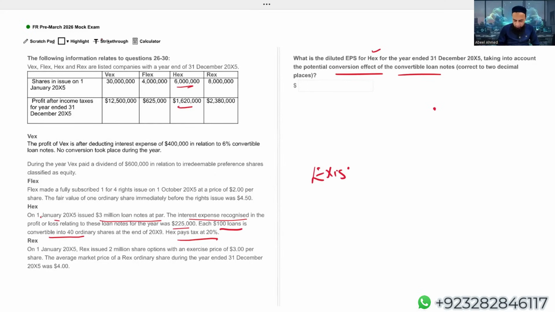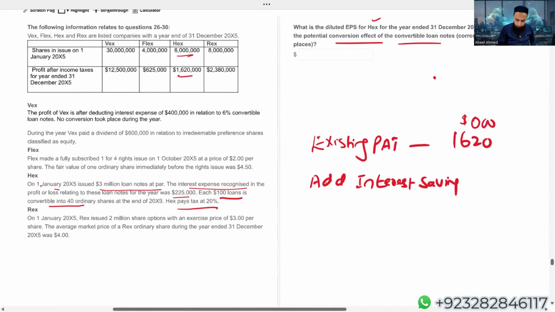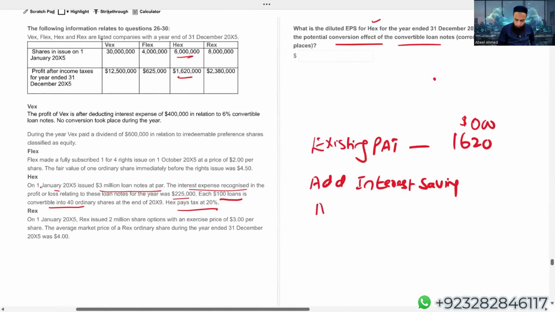Existing earnings they have given us, existing profit after tax is 1620. Again, I'm ignoring 3 zeros. Students, you are just supposed to add interest saving after tax.